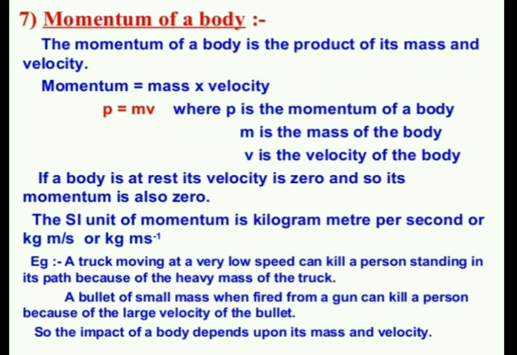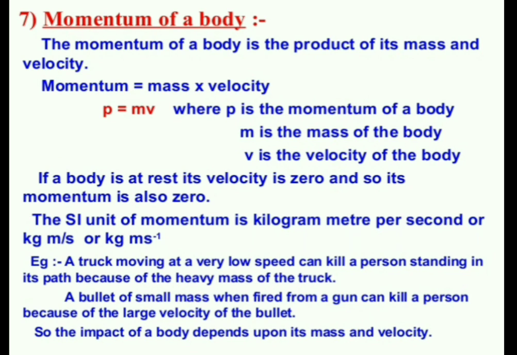Examples of momentum of a body: a truck moving at a very low speed can kill a person standing in its path because of the heavy mass of the truck. See here, this truck is moving very slowly, but in front of the truck a person is standing.